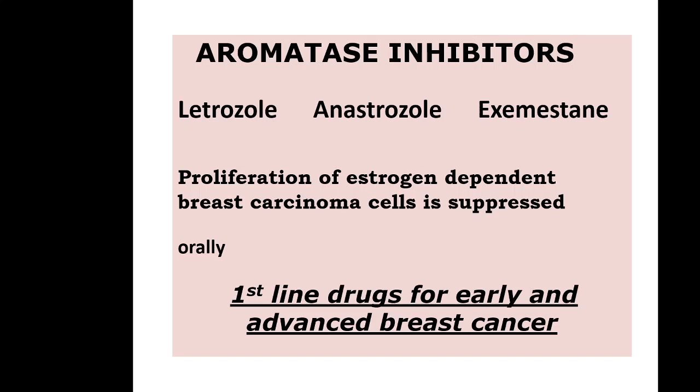So letrozole, anastrozole, exemestane, proliferation of breast carcinoma cells is suppressed due to inhibition of synthesis of estrogens. So these are the first line drugs for breast carcinoma. So for breast carcinoma we have tamoxifen, also raloxifene can be used, and aromatase inhibitors and the anti-estrogen drug, fulvestrant. But aromatase inhibitors and tamoxifen are first line drugs.